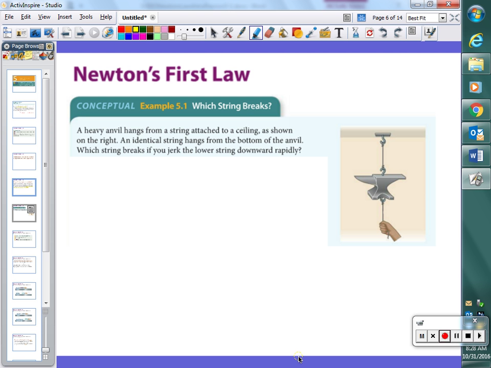So, but anyway, if a large animal starts chasing you, you run away, but while you're running away, you're supposed to run in a zigzag pattern. The more mass that animal has, the more inertia it has. So if it's chasing you, you're running this way, and then you turn and go this way, the animal has to turn and go that way, but all of its mass and all of its inertia is telling it to go straight. Does that make sense?